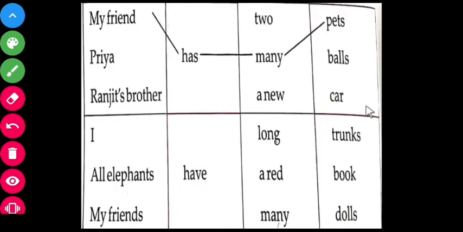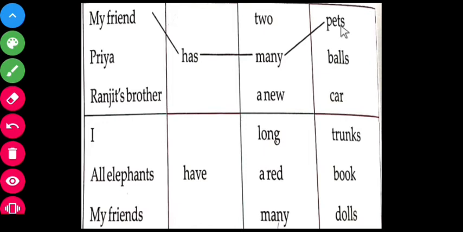Here, have you opened page number 42? So there you can see a table. Here, read the table and match using has and have. So one has been done for you. For example, here, my friend has many pets.